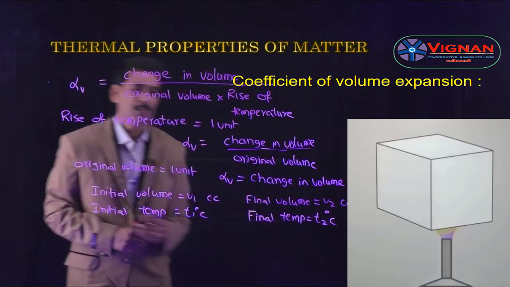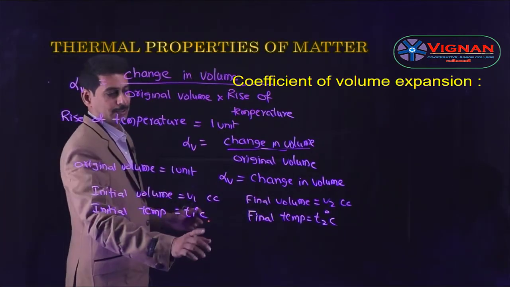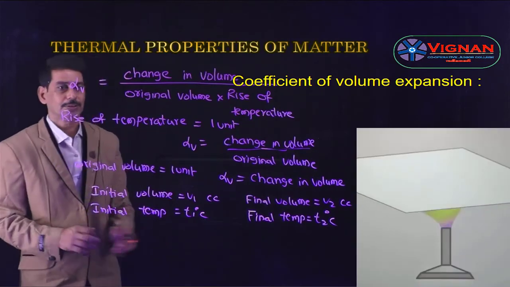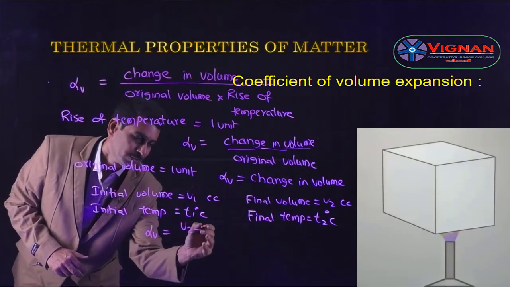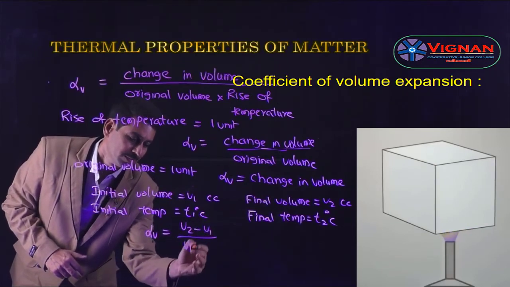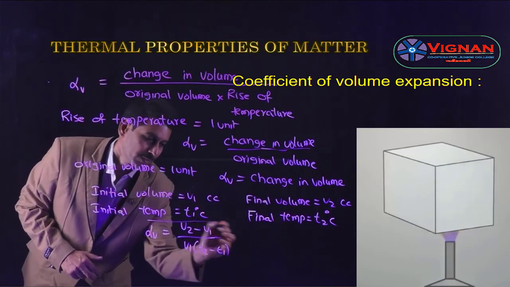It may be cc or meter cube. Then here the change in volume is V2 minus V1 and the change in temperature is T2 minus T1. So then alpha V becomes equal to the change in volume, V2 minus V1, by original volume V1, and change in temperature T2 minus T1.